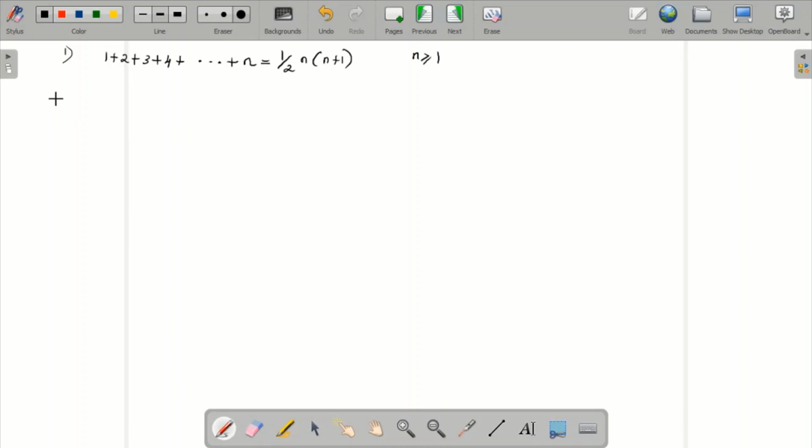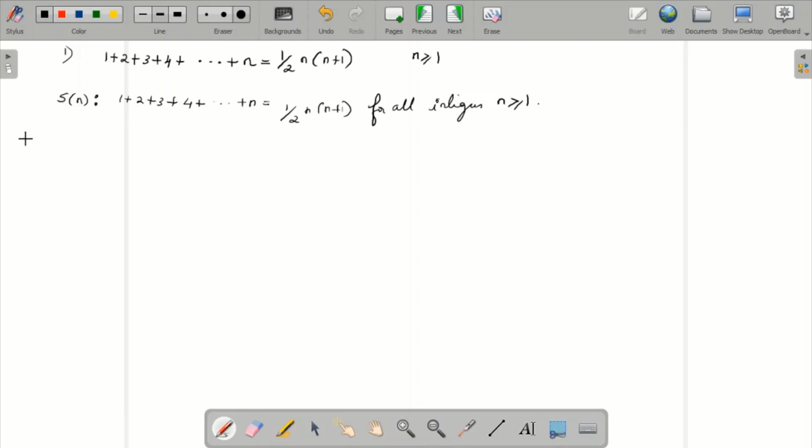We are supposed to prove that S of n, which stands for a statement that involves a positive integer n, that is, 1 plus 2 plus 3 plus 4 plus so on plus n is equal to half into n into n plus 1, for all integers n greater than or equal to 1.